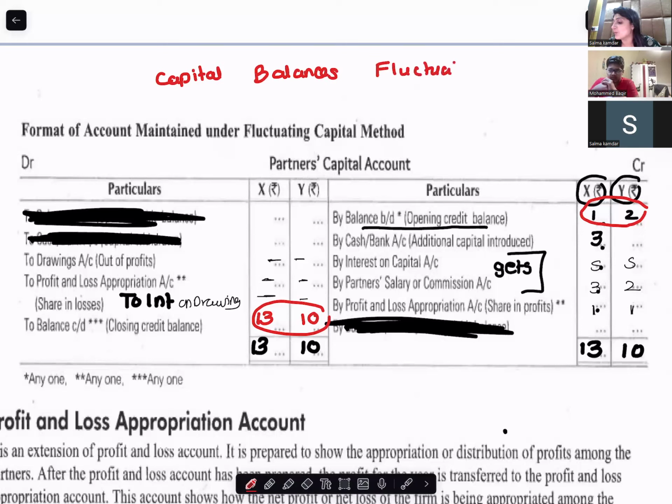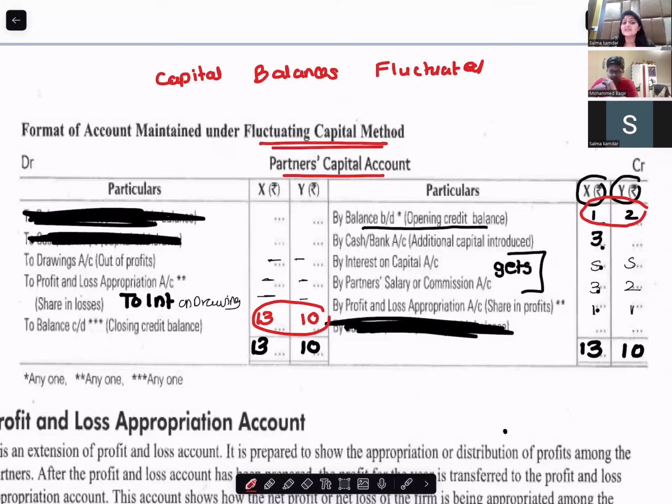So when the opening capital is not equal to the closing capital, that means the balances of capital are fluctuating. Why do they fluctuate? Because of interest on drawings, interest on capital, share of profit, everything that is given to the partner. So when you do all the adjustment related to the partners in one account, that is partners capital account, that means we are preparing capital account under the fluctuating capital method.